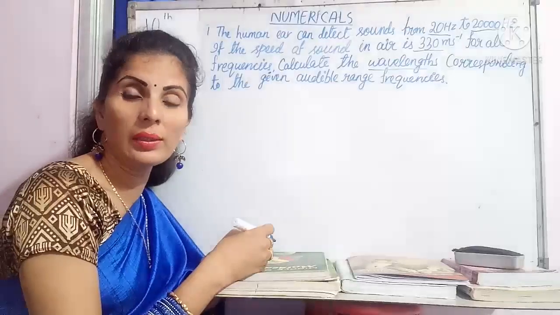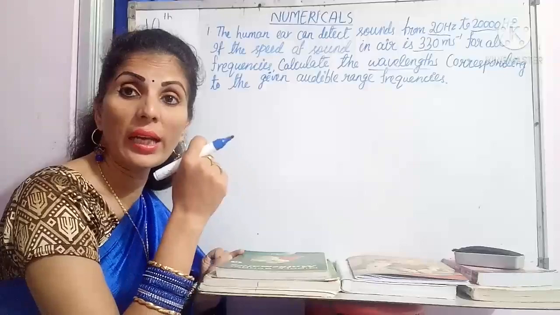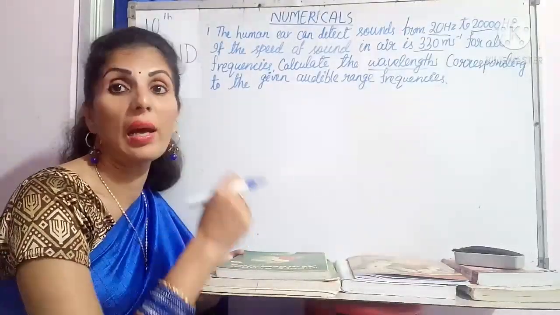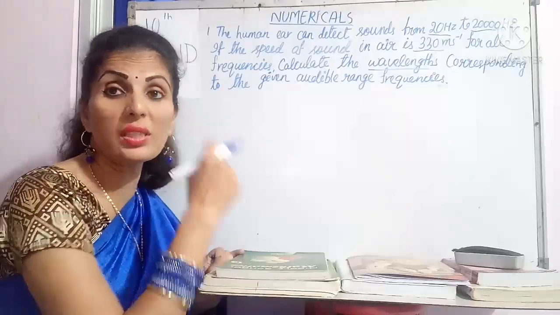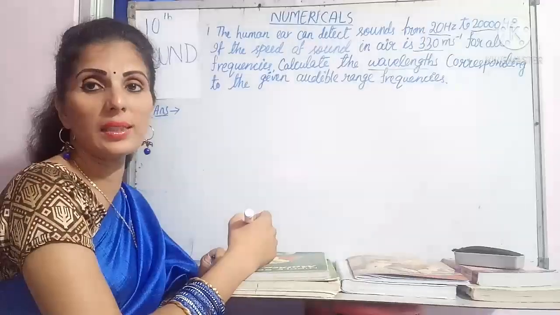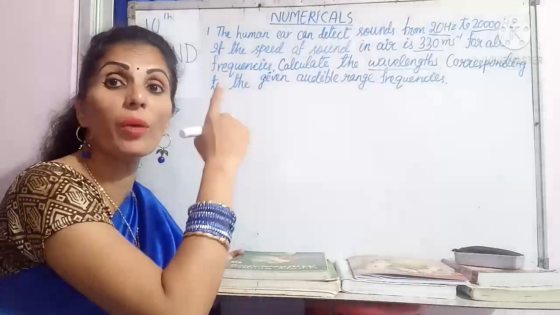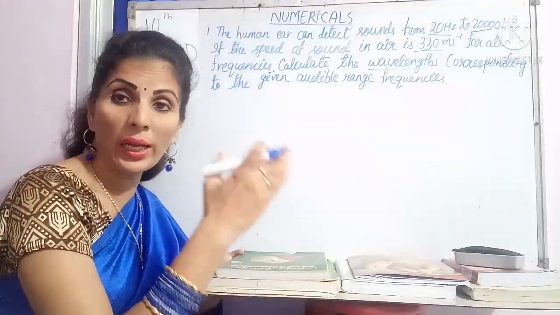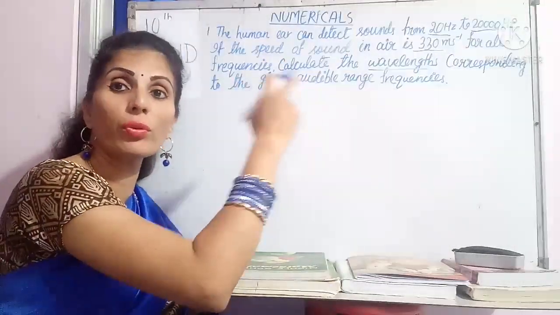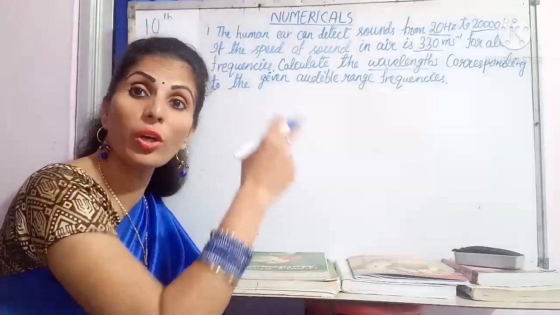As I have told you, you have to go through the previous videos where I have given the relationship between the wave velocity, frequency and lambda, the wavelength. So you have to put this relation here. So what has been given here? The two frequencies are given, and it is asking the wavelength for both of the frequencies. You have to calculate this individually. For 20 Hz one frequency and for 20,000 Hz is another frequency. So you have to calculate the wavelengths for both of these frequencies.